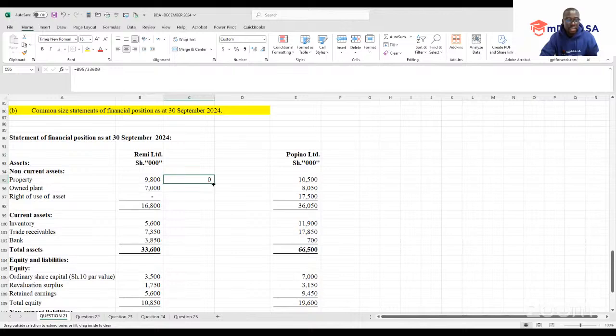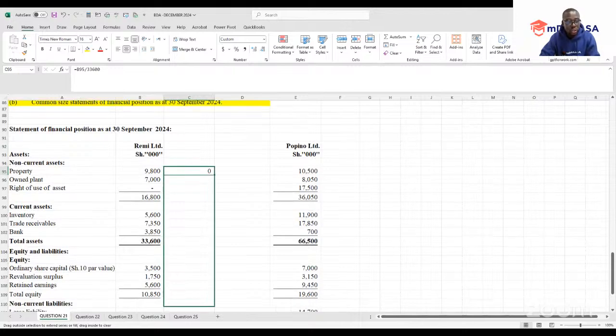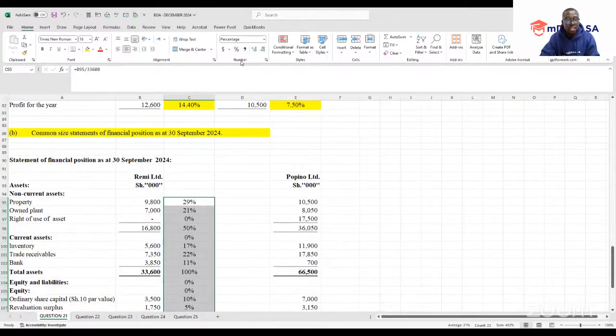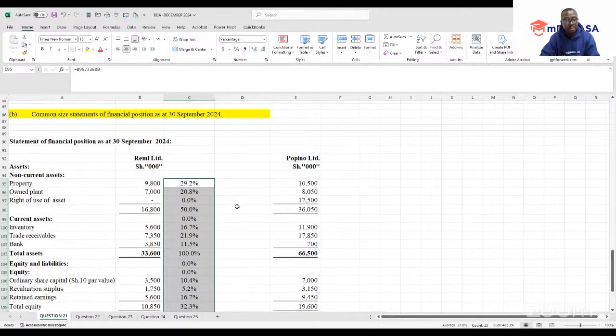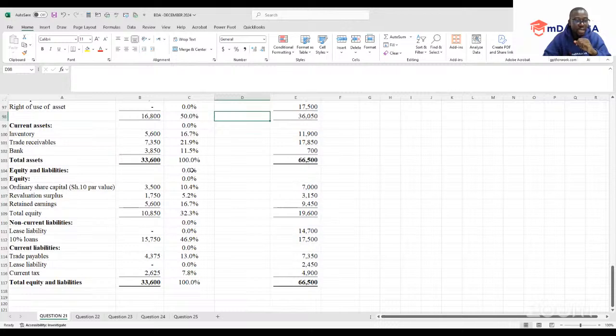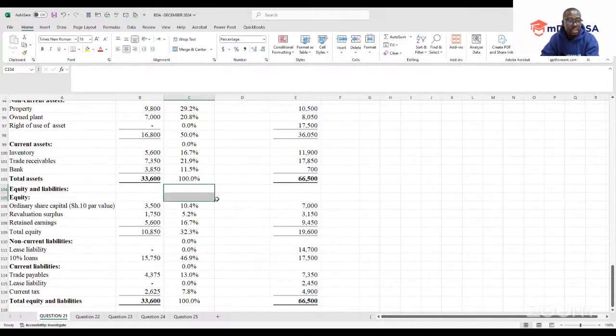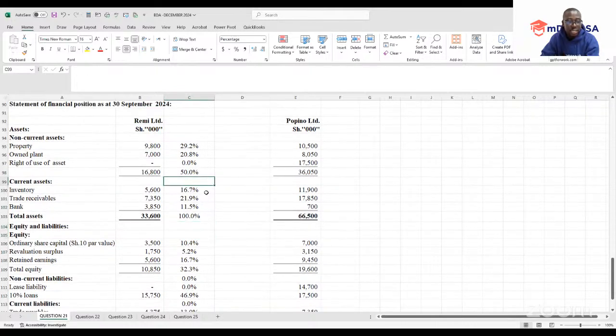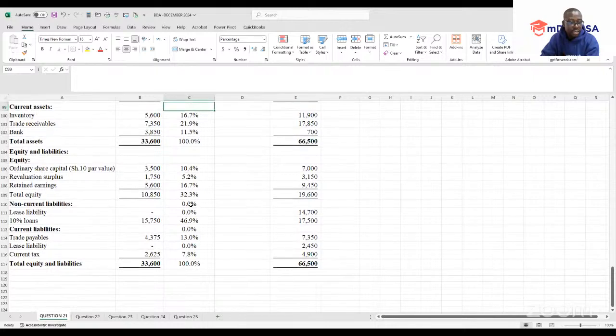Once we have that, I'll just drag this all through. This is my percentage. You can have it into 2 decimal places. Where I'm not having any item, I can remove that. These are the titles.